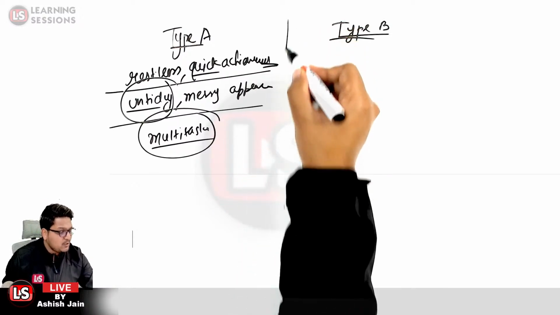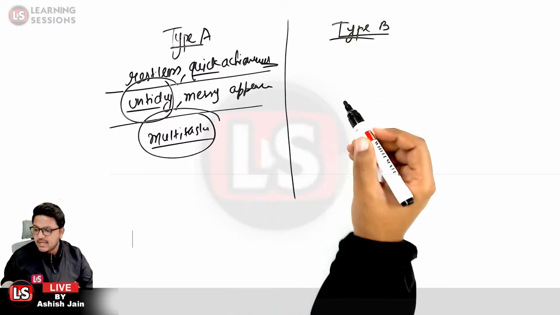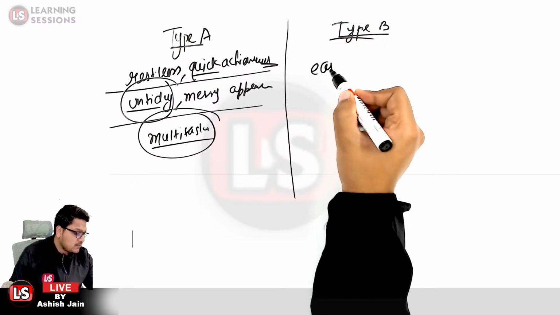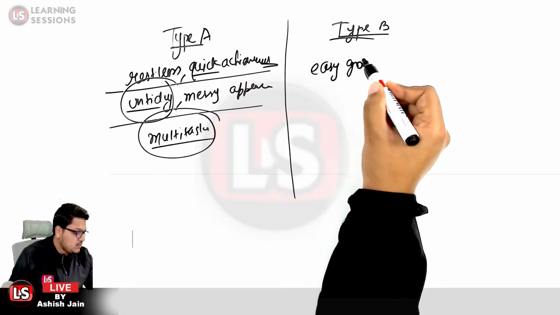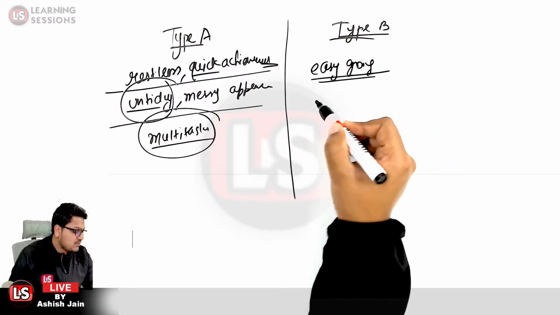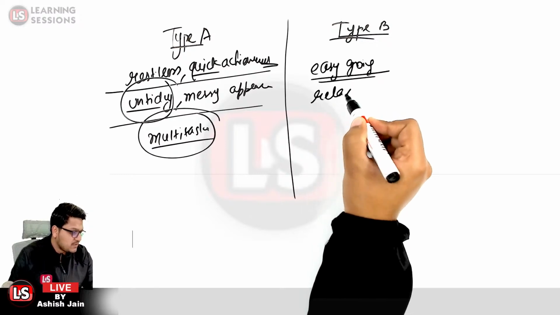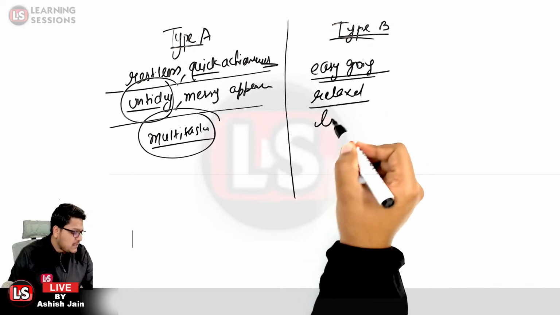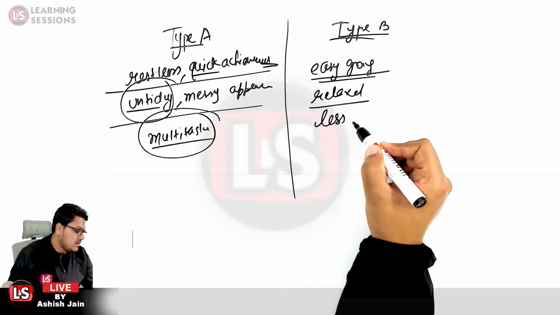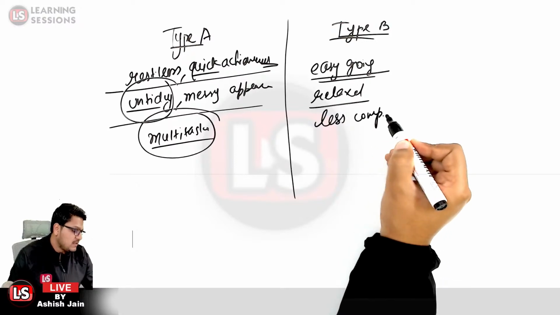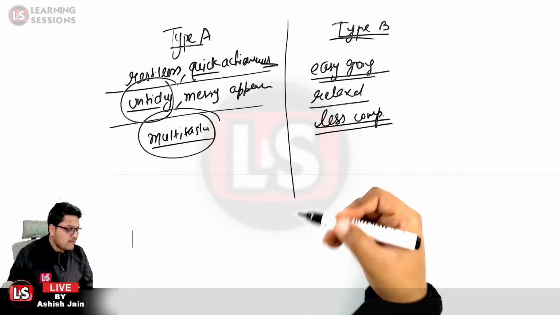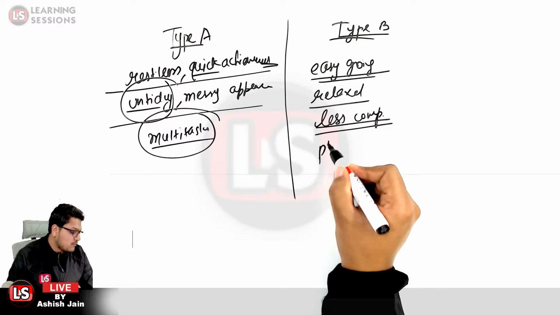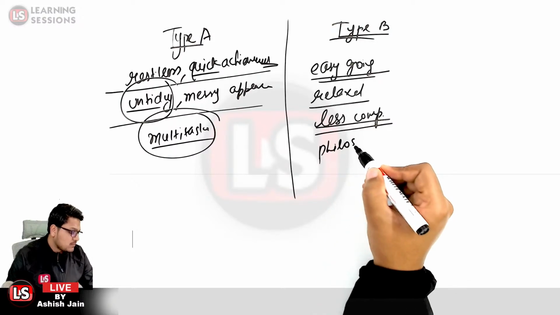And on the other hand, if we look at personality type B, they are very easygoing and very much relaxed. But let me tell you that this type of personality people are less competitive, because they are very much relaxed, easygoing and also philosophical.